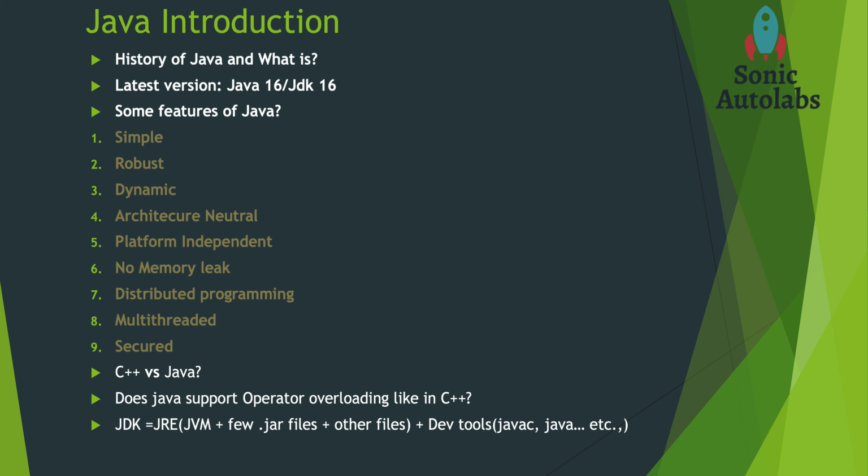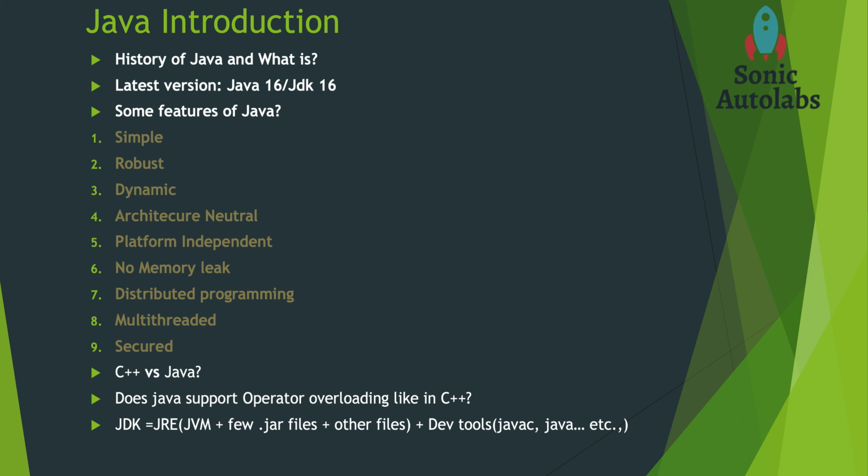Coming to the next point, what is JDK? We said the latest Java version is JDK 16. JDK is nothing but a Java setup file. What does a JDK contain? JDK contains JRE and some development tools with which you can develop Java programs. Apart from this, we should also know about JRE. JRE contains JVM and some jar files and other files.